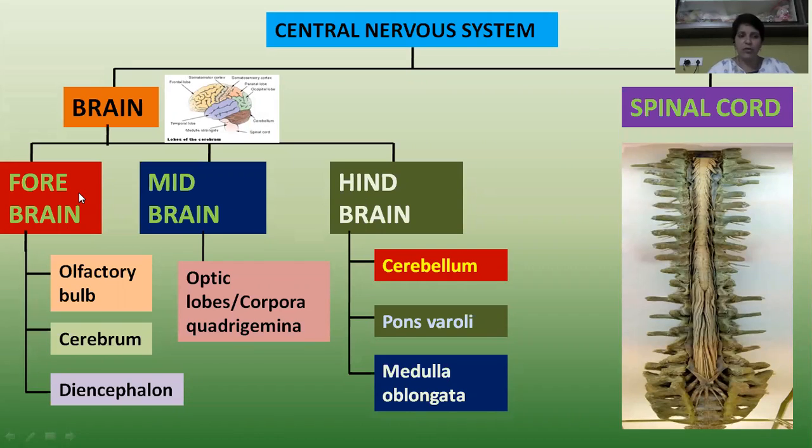Forebrain is also called prosencephalon. So what is the name given to the forebrain? Prosencephalon.